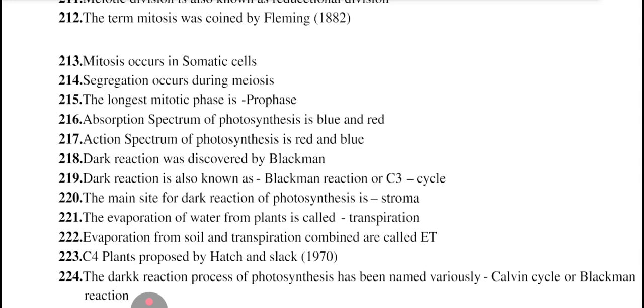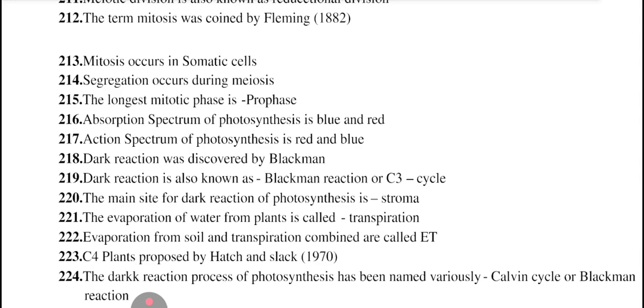Action spectrum of photosynthesis is red and blue. Dark reaction was discovered by Blackman. Dark reaction is also known as Blackman reaction or C3 cycle. Main site of dark reaction of photosynthesis is stroma.